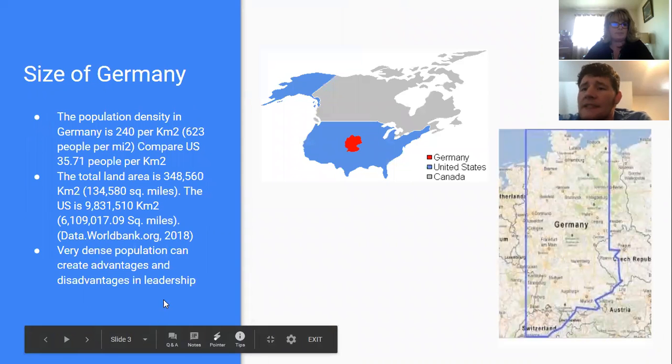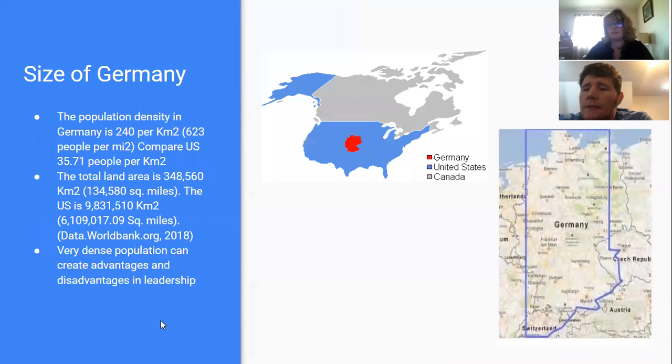The size of Germany is something that is important to mention as well, as many are not familiar with it. As it has been a part of many moments in history, its land area is relatively small compared to the Americas. As you can see in the picture on the top left-hand corner, Germany is much smaller than the US. And in the picture below, an outline of Montana is given to show a size comparison.